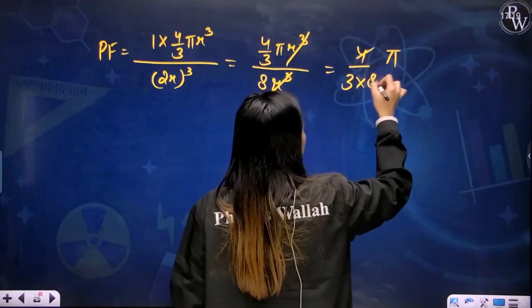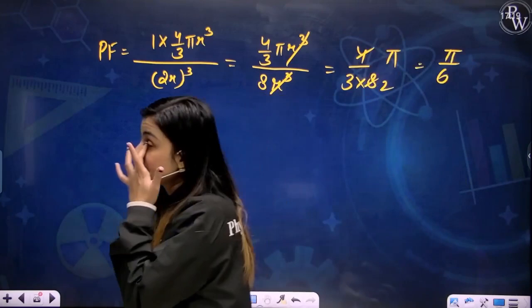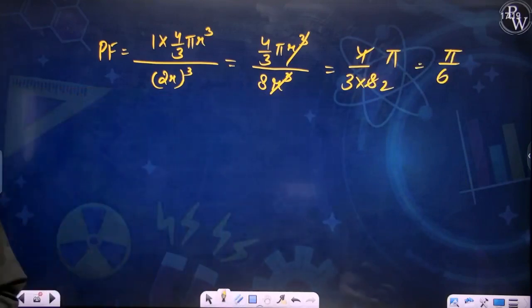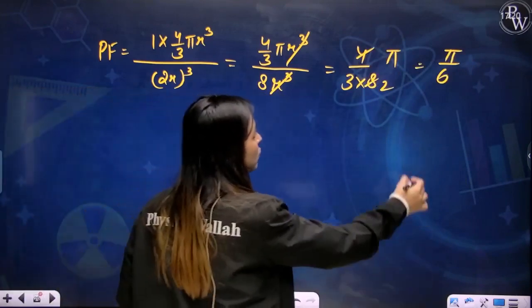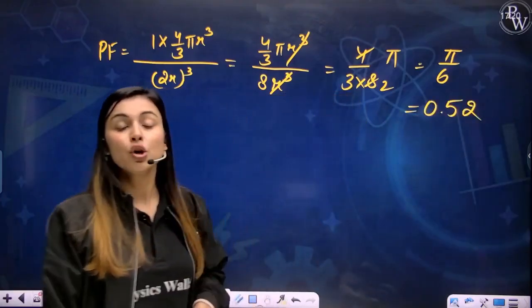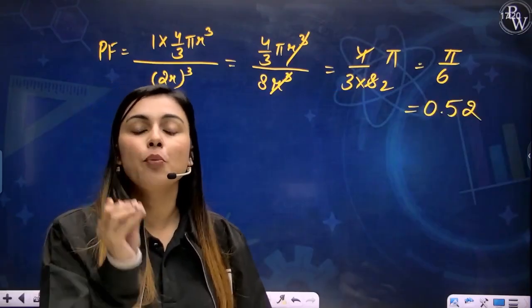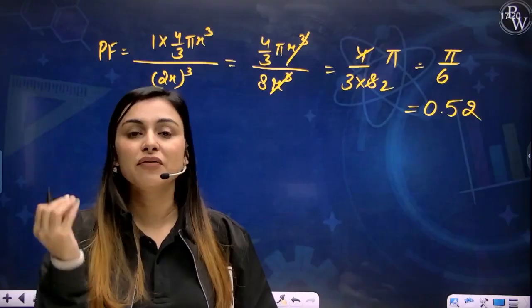Right? Yes. So this is 1, this is 2. So this would be pi by 6. Pi by 6 is the packing fraction, or I could say this is approximately equal to 0.52. So the packing fraction for a primitive unit cell is 0.52. This is the packing fraction.